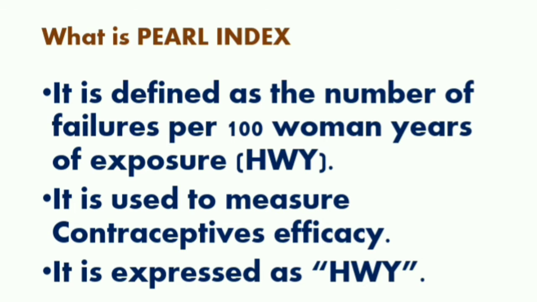Each contraceptive method has a failure rate, meaning even after using the contraceptive method, conception or pregnancy can occur. This is called failure of contraception, and this failure is measured in Pearl Index and it is expressed as HWY or 100 woman years.